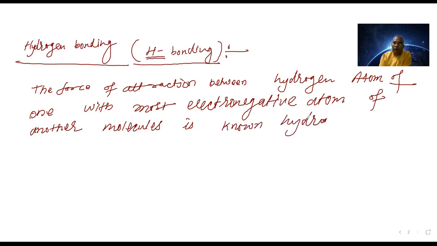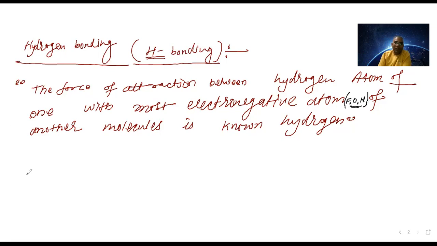See, the concept is, what is the definition they are saying here? The force of attraction between hydrogen atom of one molecule with most electronegative atom of another molecule is known as hydrogen bonding. What can be the most electronegative atom? Only FON: fluorine, oxygen and nitrogen. Only these 3 atoms are capable of forming hydrogen bonding. Other than these, they are not going to form hydrogen bonding. They are going to form other types of intermolecular force of attraction. But hydrogen bonding is only limited to fluorine, oxygen, nitrogen.